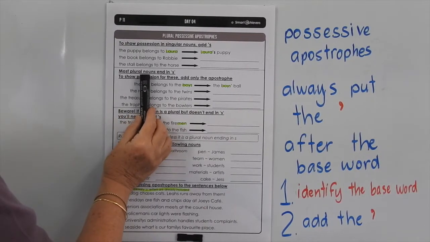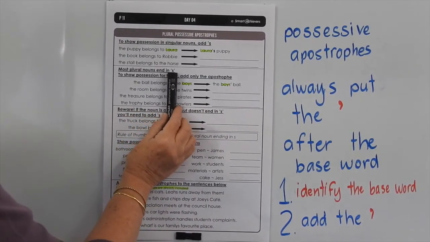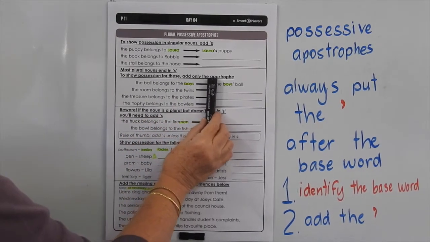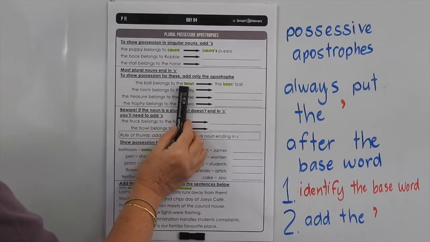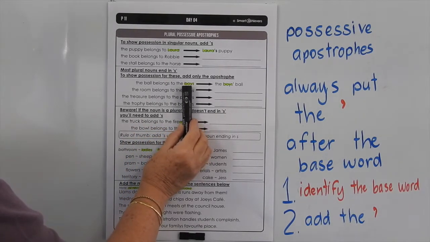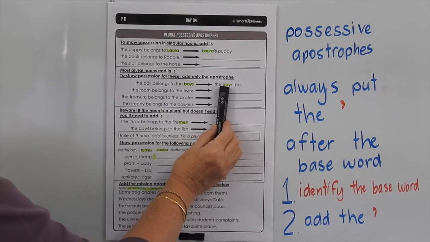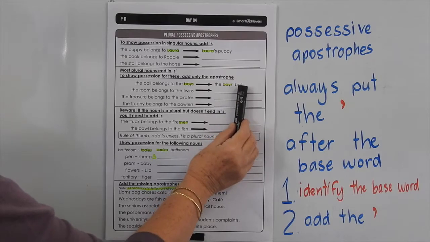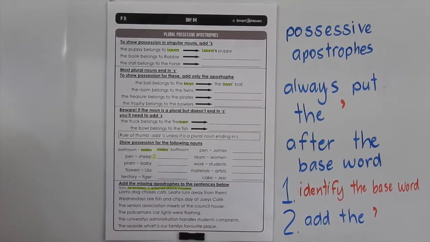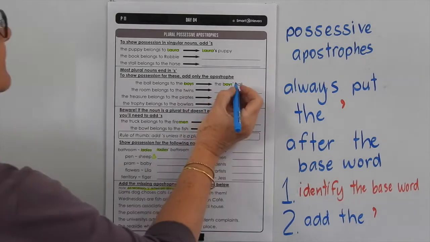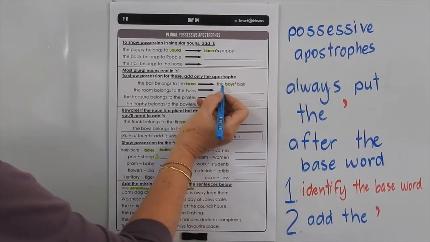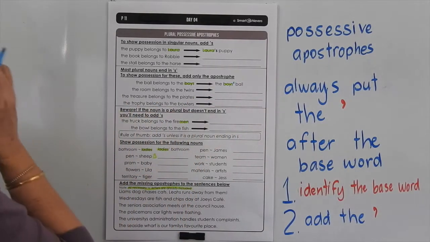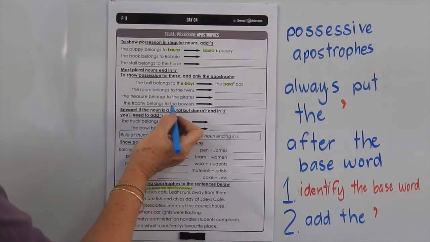Now most plural nouns, most of them end with S. To show possession for these, you only have to add the apostrophe. So the ball belongs to the boys. The plural noun is boys. So the apostrophe goes at the end of the plural base word. So the boys' ball. You can see the apostrophe tucked in there after the S. So we're not saying there's one boy, we're saying there's lots of boys and the ball belongs to all of them. You can go through the rest of those examples.